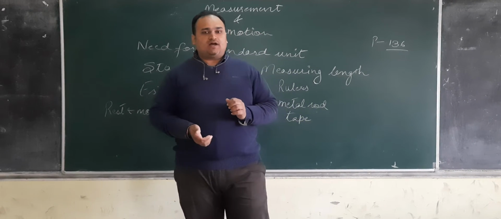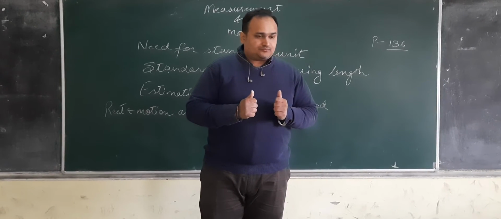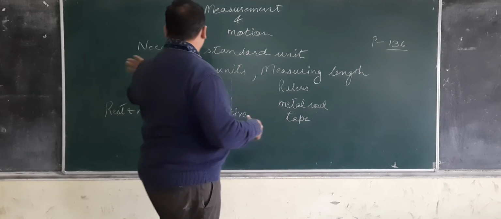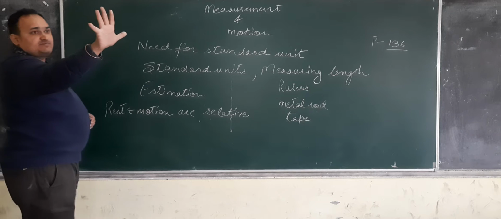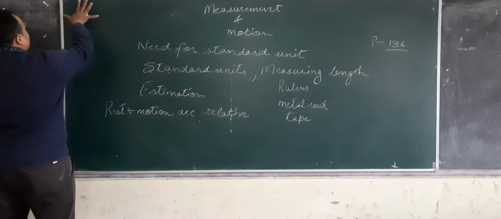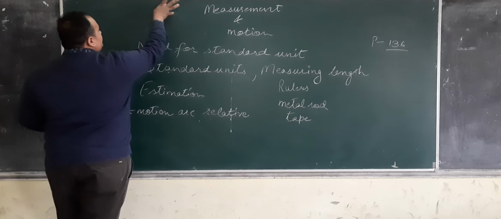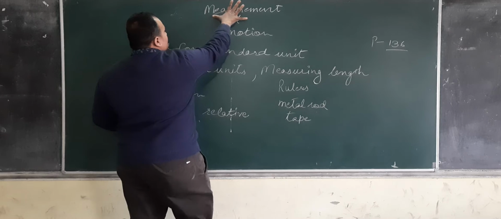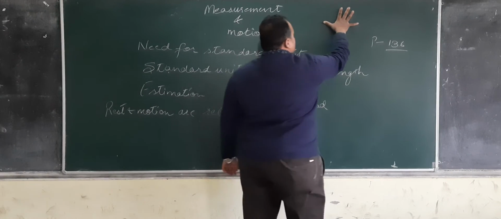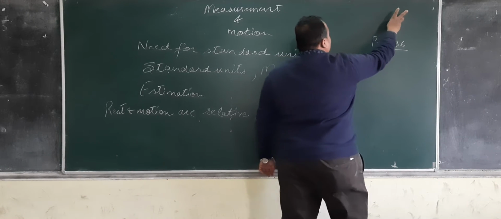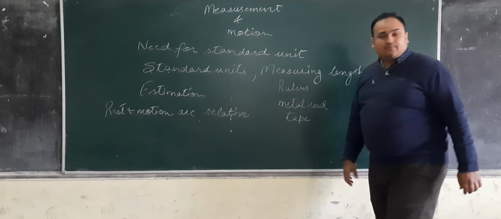So why it is important to have this thing is, suppose I ask someone to measure this board, the length of this board, with the span of my hand. 1, 2, 3, 4, 5, 6, 7, 8, 9, and then some part is lost.